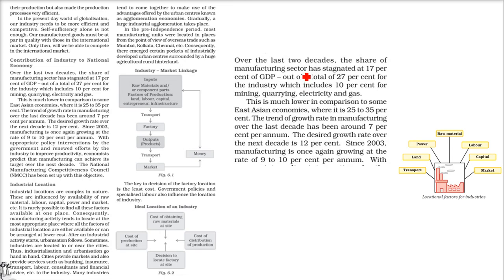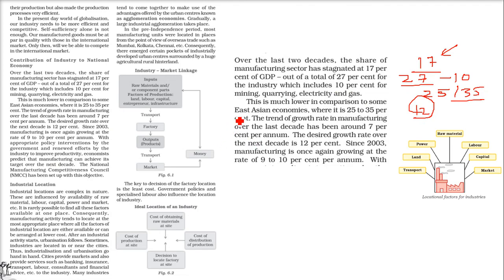What is the contribution of industry to the national economy? We just saw that over the last 2 decades, the manufacturing sector is giving 17% to GDP growth. And out of this, 27% is for the industry, which includes 10% coming from mining, quarrying, electricity and gas. This is quite lower than other prominent East Asian economies, which are around 25 to 35%. We have seen that our growth is around 7%, but we need at least 12%. This has to be 12% for us to have a good growth.